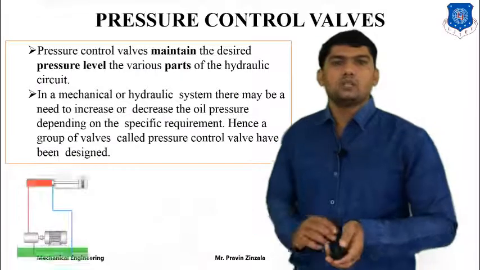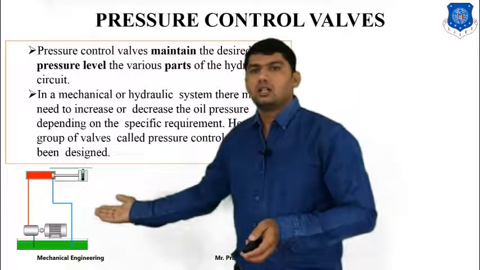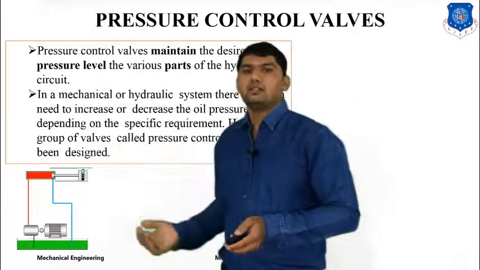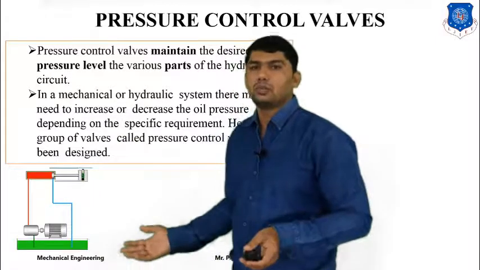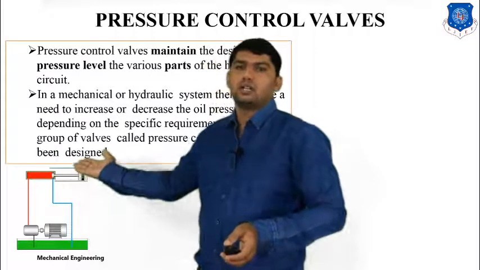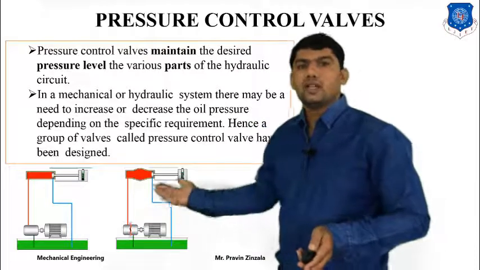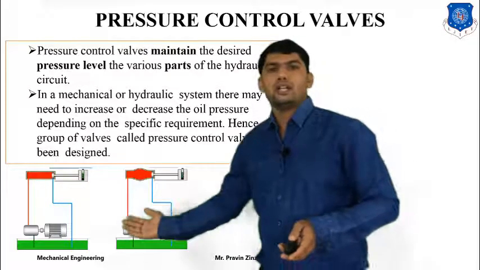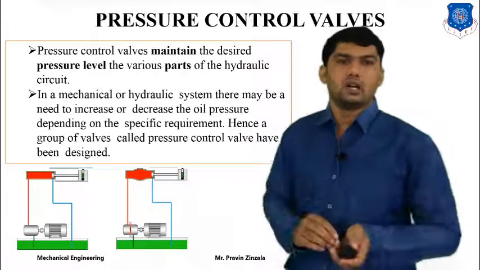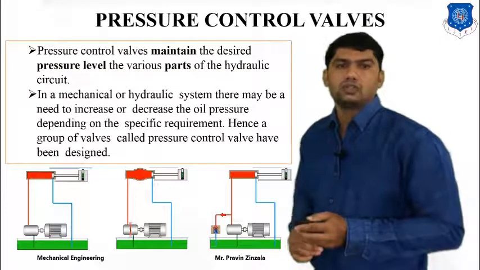Now we will discuss the requirement of the pressure control valve. Let's take one example. This is the reservoir, this is the electrical motor, this is the pump, this is the cylinder. Whenever we start our hydraulic system, it will continuously supply fluid from the reservoir to our actuator or cylinder. If we do not stop the system, what happens? It will damage our cylinder or our pump, or there will be a chance of explosion of our system. If we insert a simple pressure control valve, what happens?